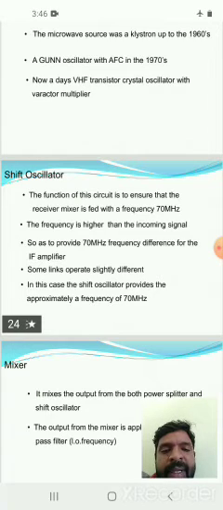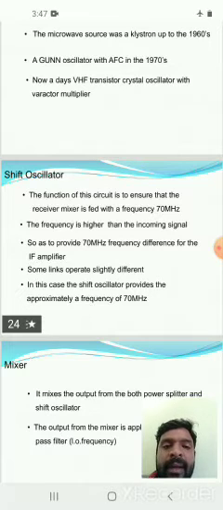Some links operate slightly differently. In this case, the shift oscillator provides a frequency of approximately 70 MHz. The shift oscillator also generates high frequency signals, but in the megahertz range, whereas the microwave source generates gigahertz frequencies.